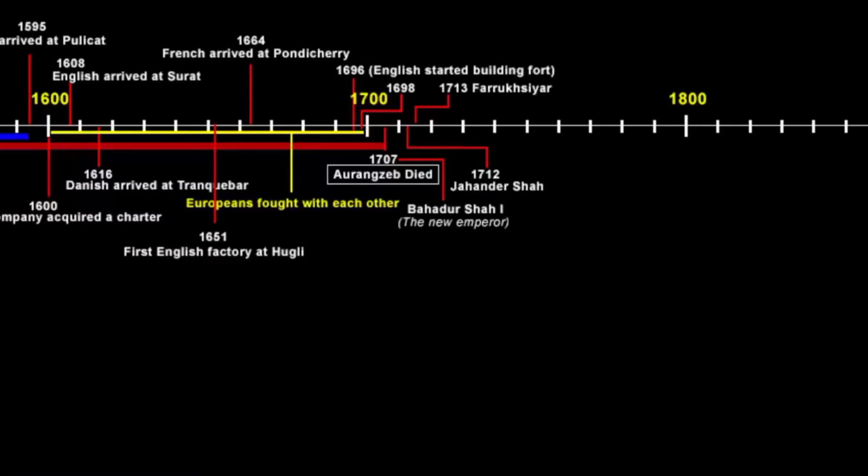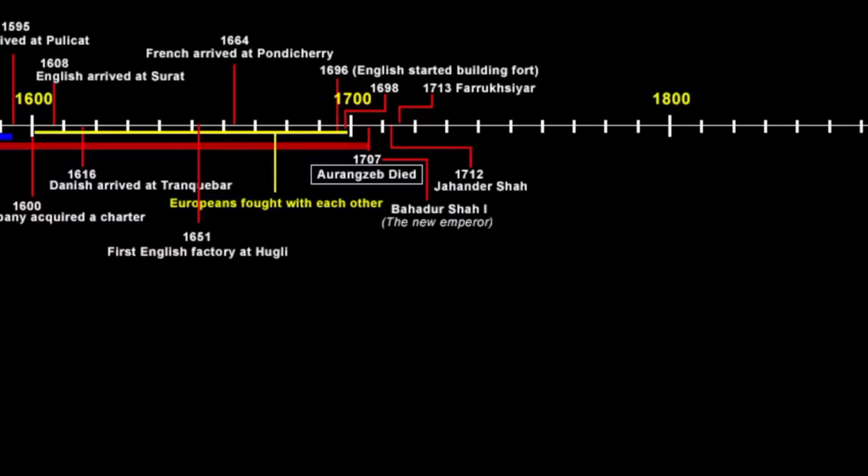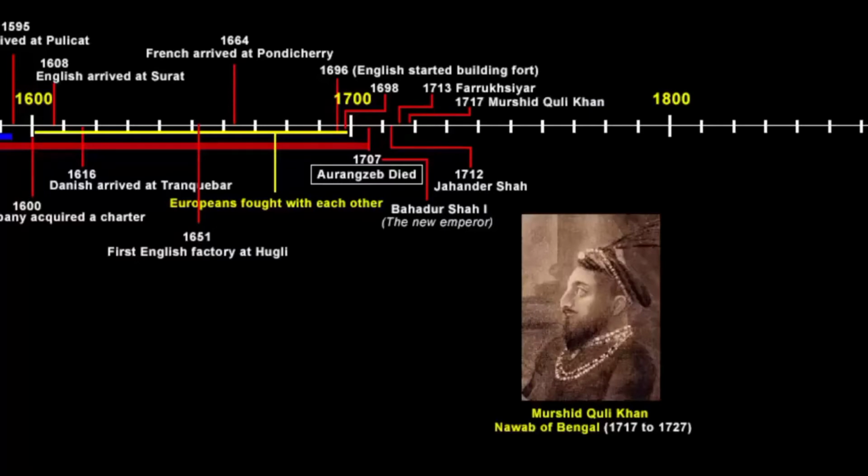So we know that all regional Nawabs wanted to execute their power and authority in their respective regions. The same happened in Bengal as well. Murshid Quli Khan was the Nawab of Bengal from 1717 to 1727. He was also the first Nawab of Bengal and a strong ruler. And I've also told you that the company was doing unfair trade as well as tax-free trade, and it was causing huge revenue loss to the Bengal government.